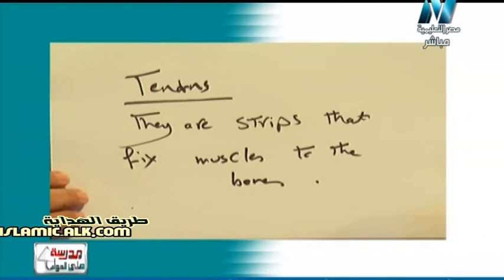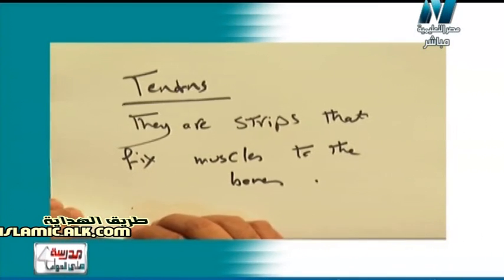So now let us have the types of muscles. There are also many types of muscles. Let's see together the types of muscles. Let's return to the lesson of the locomotory system.